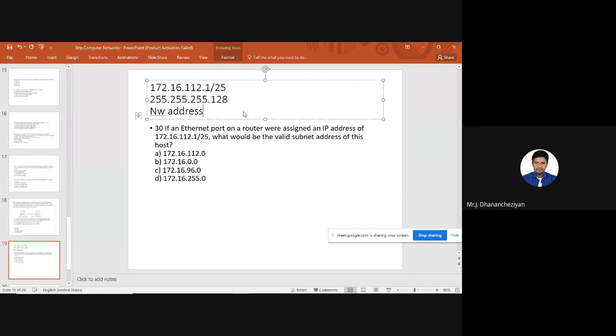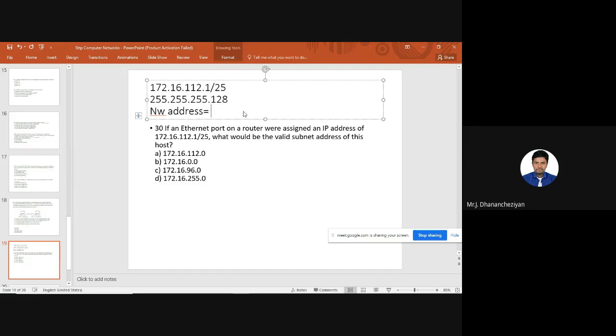In this case, I am using 172.16.112.1, but in my options there is no subnet mask 255.255.255.128. Okay, my address starts with 1, that is fine.